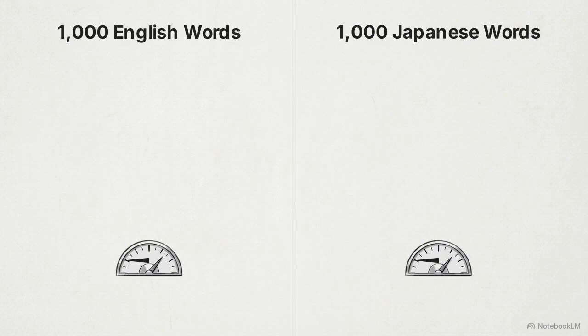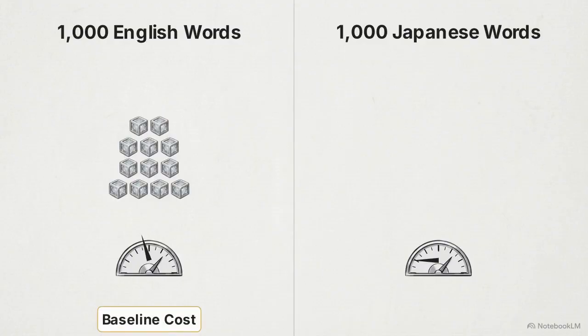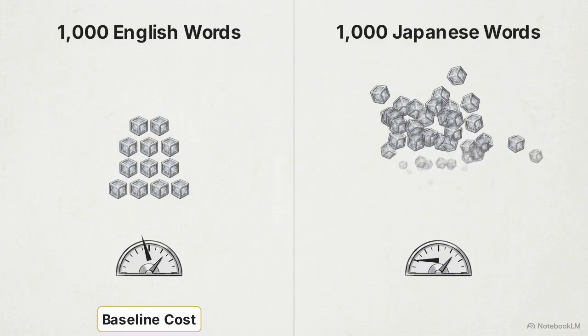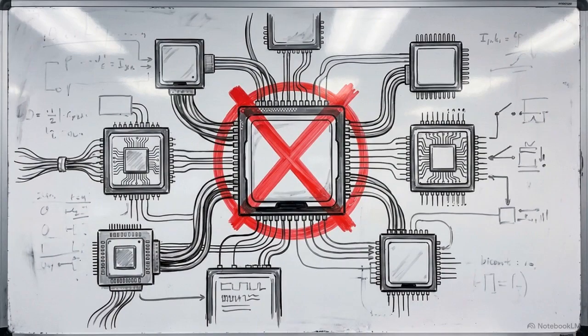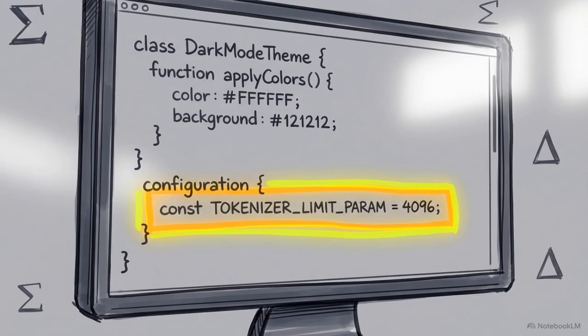On the left, 1,000 English words registers a baseline token count, dictating the financial cost. When translated into Japanese, the token count explodes. The API bill multiplies by 3, charging a massive premium. This severe inefficiency does not happen in the neural network's deep reasoning layers. It is dictated entirely by a structural hyperparameter called the vocabulary size, which is hard-coded into the model's tokenizer.